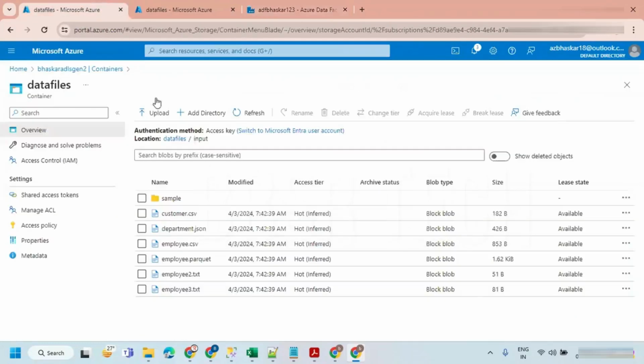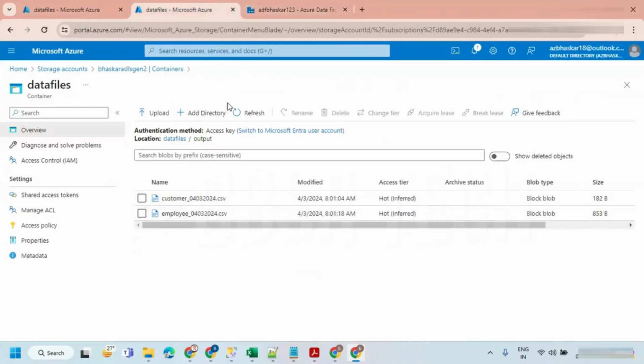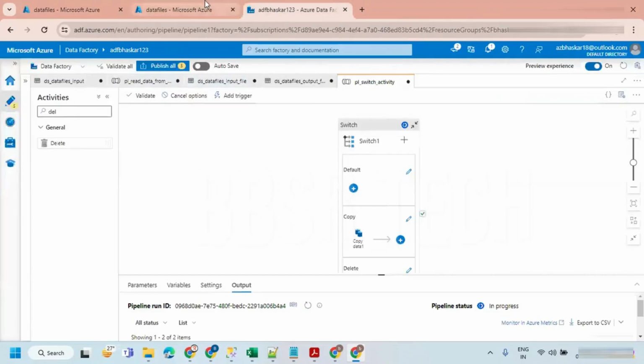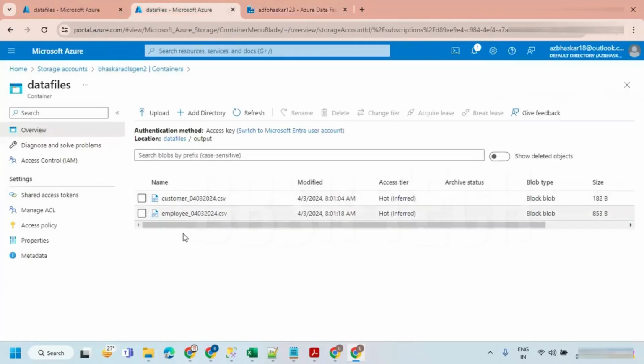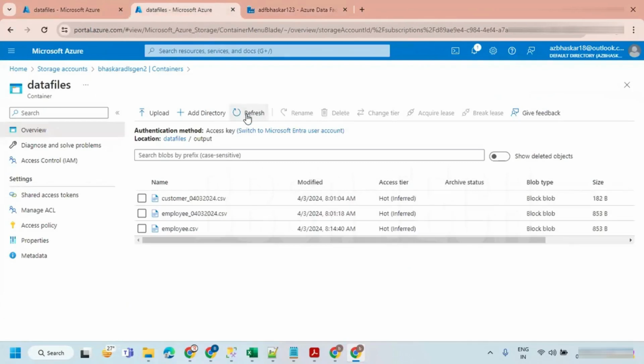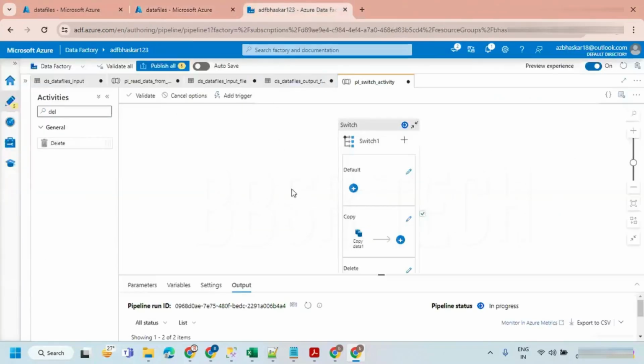If you have an employee.csv, then you can find employee.csv with the same date format, but I don't think it is going to be overlaid. No, it's the same file name because we are not adding the date, so that is fine. You are able to see customer.csv if it is a copy. Again, I'm just running this. Once it has succeeded, it is completed. Again, I'm running a second time.